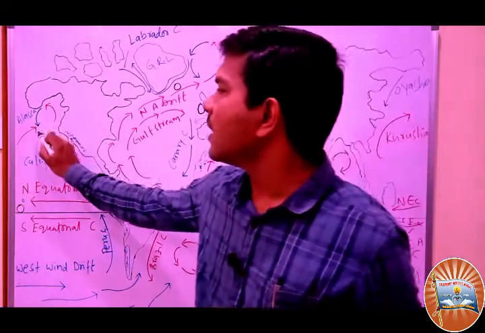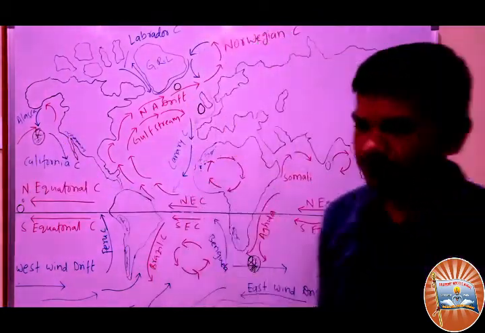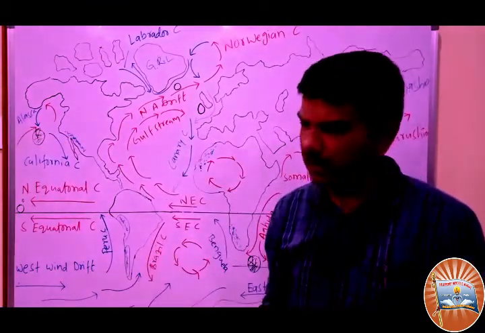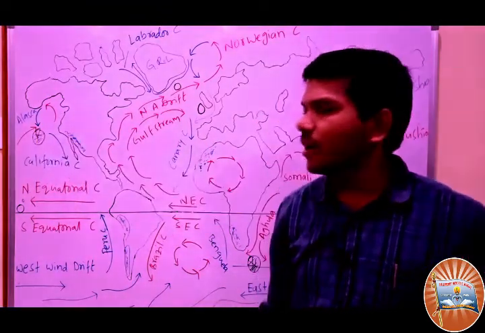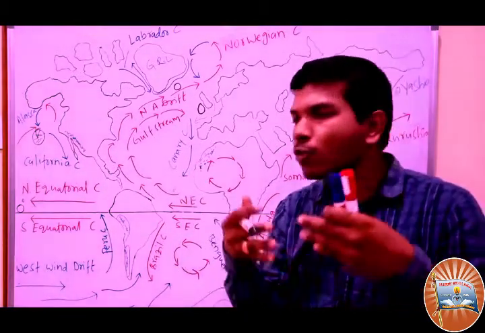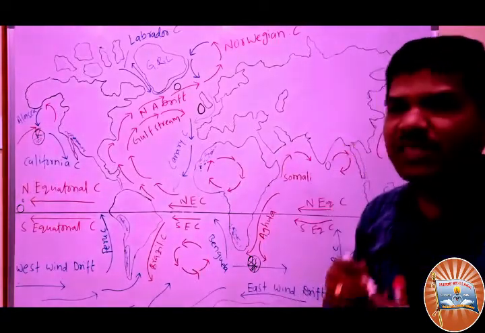And here the Alaska region is very famous for fishing. Fish will be attracted mostly, and most of the fish will be available in this region. Wherever cold and warm ocean currents usually meet, that is a fishing hub.